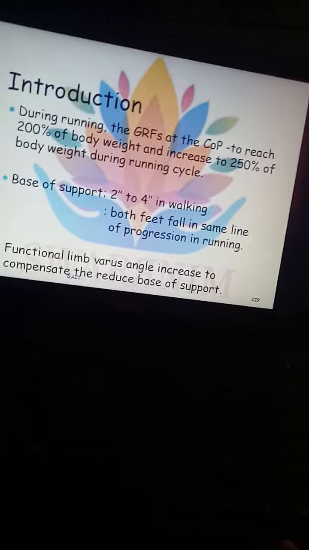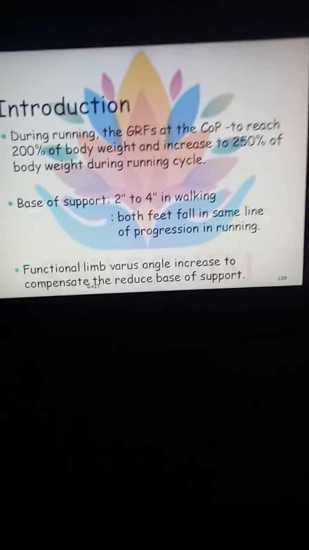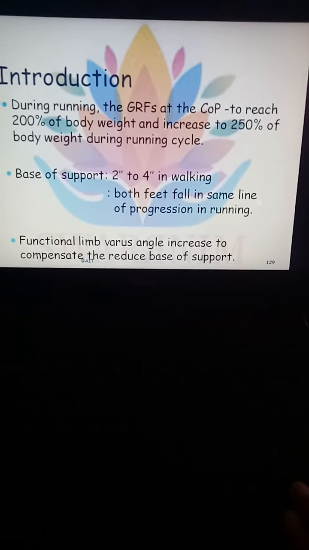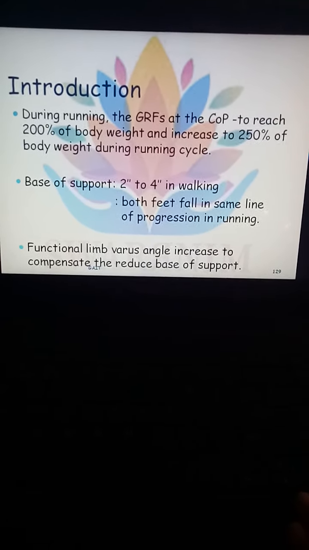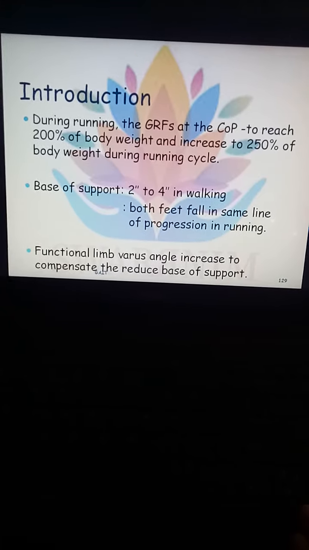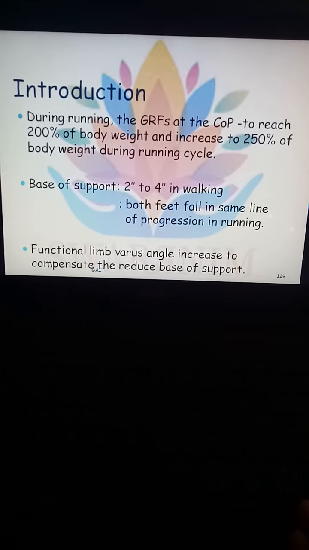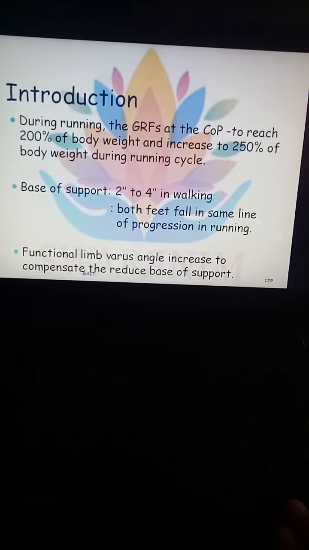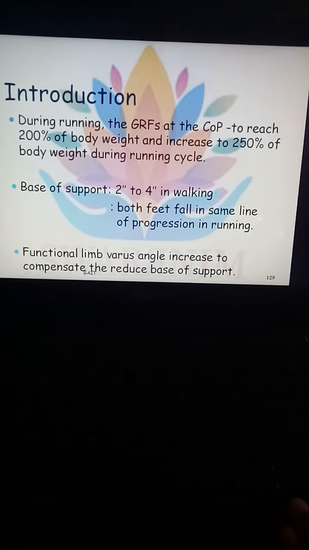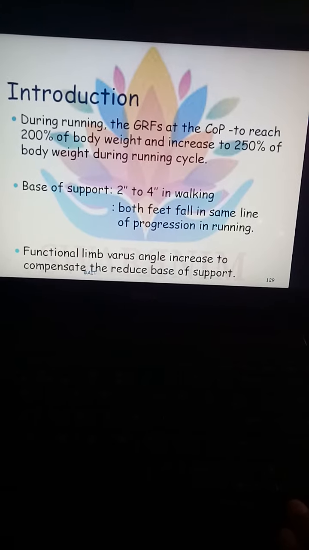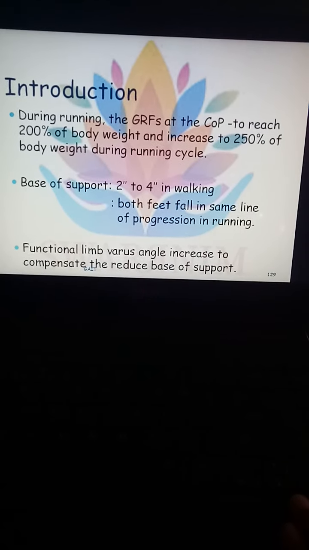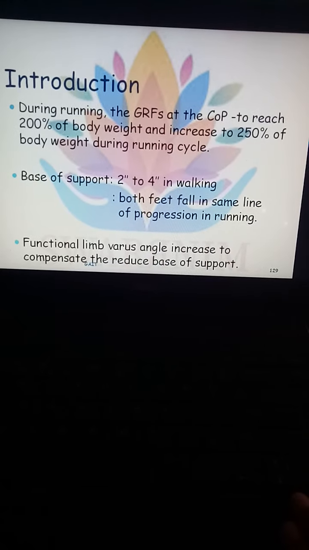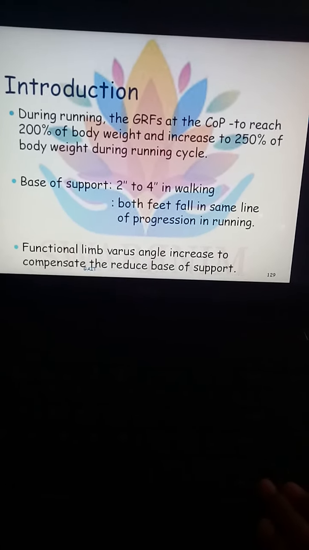So if we are running, during the running mechanics, the ground reaction force and the center of pressure will reach 200% and up. So in normal walking, it is below 120%, and in running it is about 200% of the body weight, and it can also increase to 250% of the body weight during the running cycle.